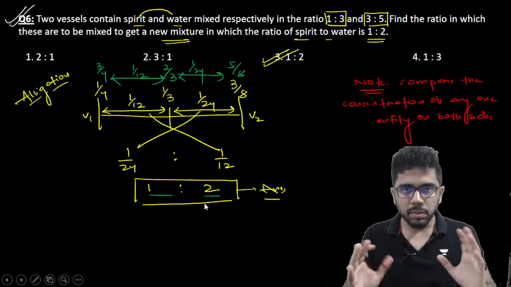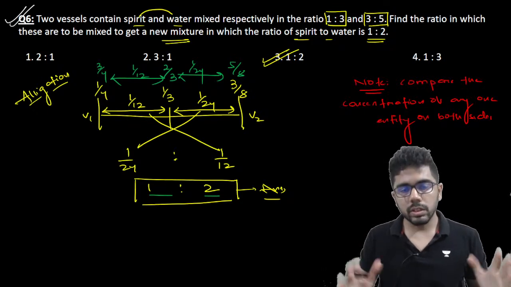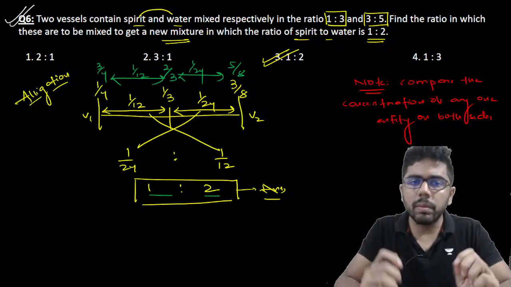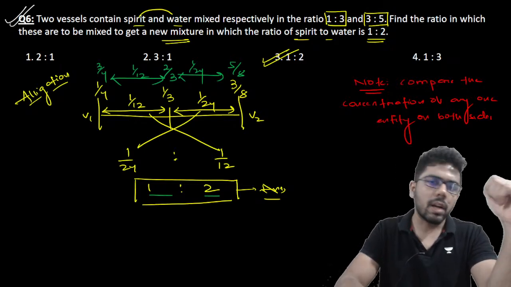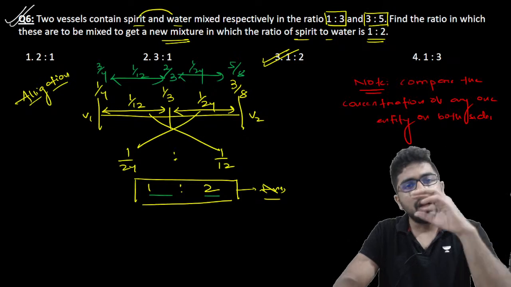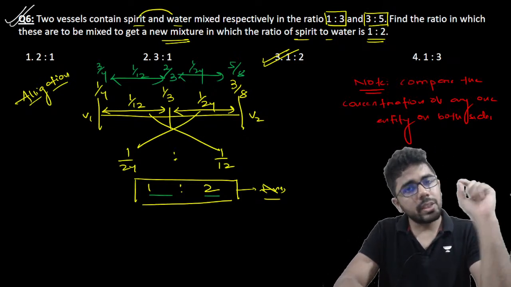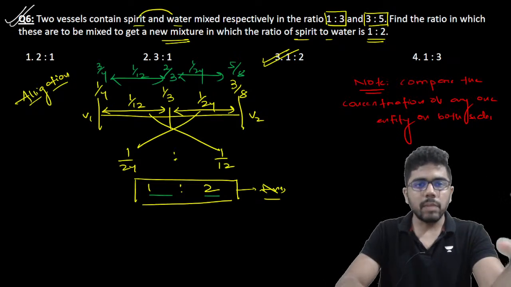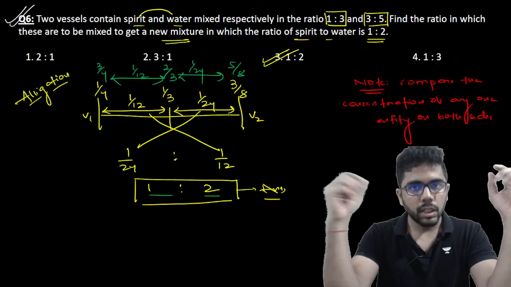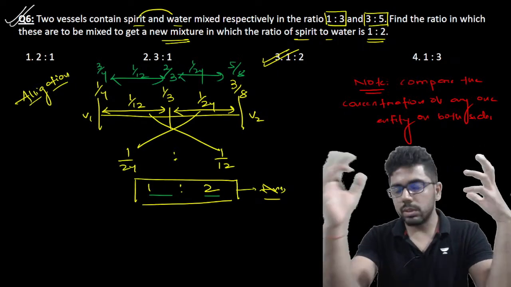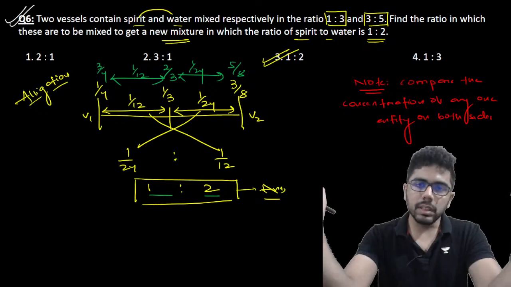So anyways, the ratio remains constant. But just keep this simple fact, because this is where most people will make mistakes. Compare the concentration of any one entity. Just fix कर लो mind में मैं किसको लेके solve करूँ. या तो I'll take spirit on both sides and I'll solve, or I'll take water on both sides and I'll solve. I'll get the same answer either way. So it doesn't matter तुम क्या ले रहे हो क्या नहीं ले रहे हो. Just take any one. Sometimes what people do is they take spirit on one side and then compare it with water on the other side. So that will create confusion, और फिर वहाँ पे just that simple fact you keep in mind. Else everything is as simple as that.